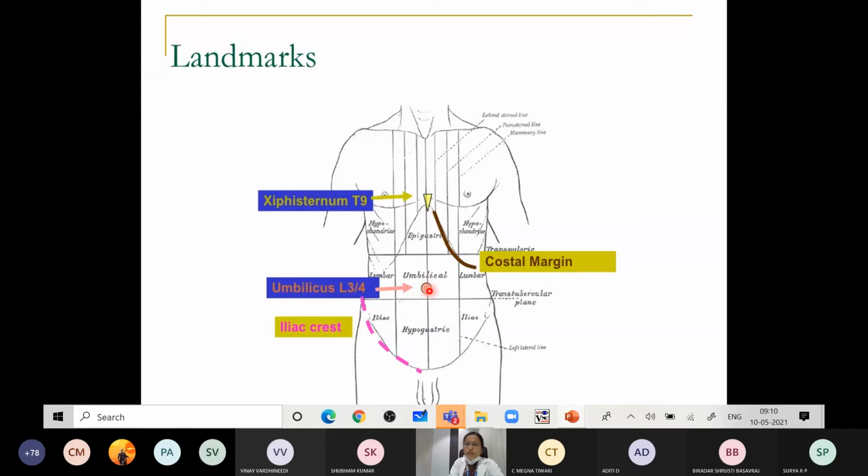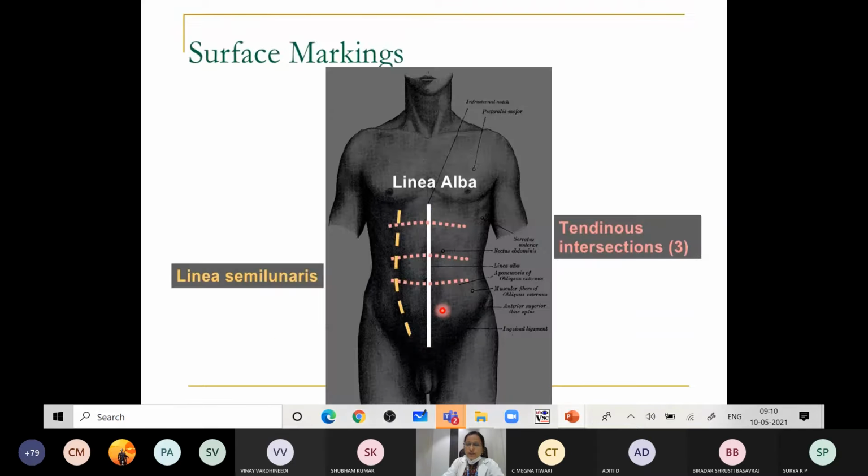It varies in children and in old age. So in adults it is L3 and L4. The other one is the iliac crest. So this is the iliac crest, which is the other important landmark of the abdomen. So these are all the important landmarks. What the various quadrants are, we'll see later. First we will deal with all the landmarks.